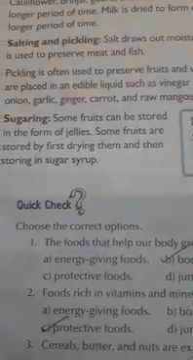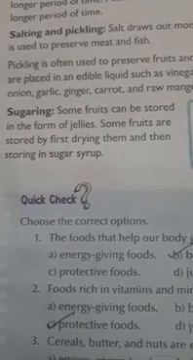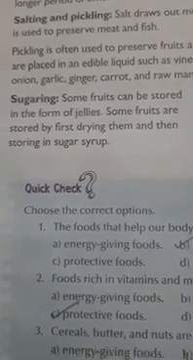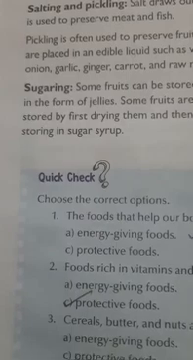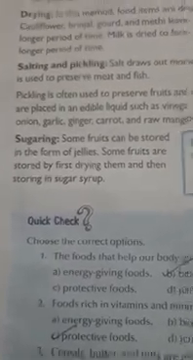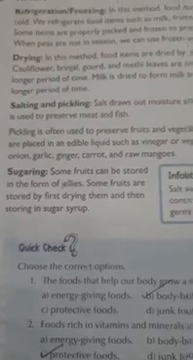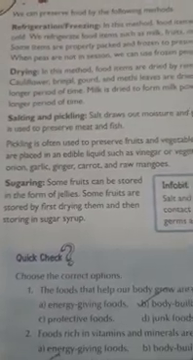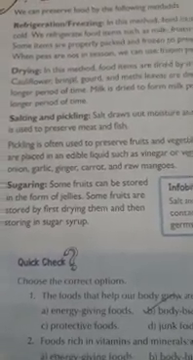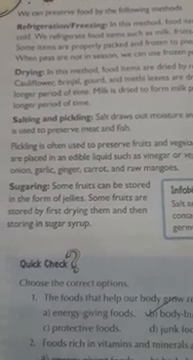Some fruits can be stored in the form of jellies. Some fruits are stored by first drying them and then storing in sugar syrup. So by keeping in a sugar syrup also we can preserve food items. By salting method, by drying and refrigeration, we can preserve the food for a period of time.